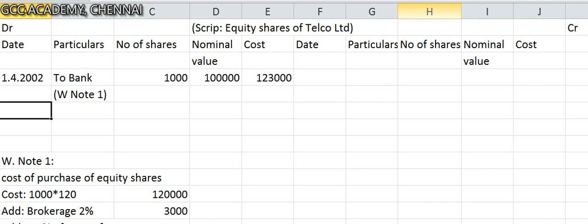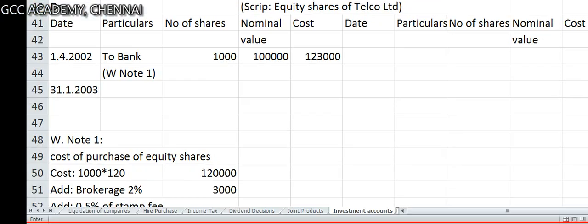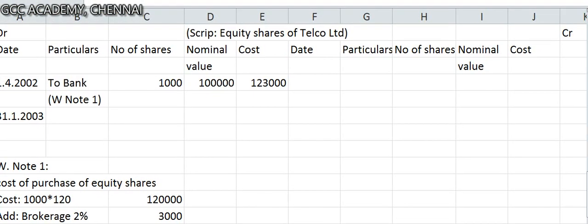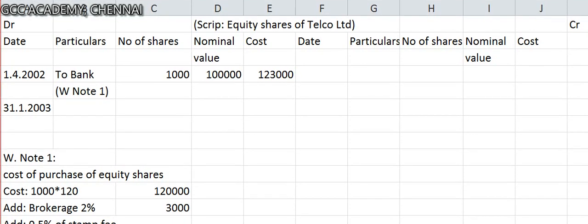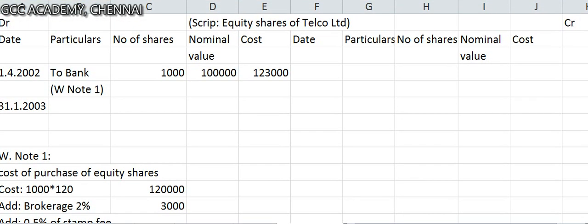After 1/4/2002, what happens? On 31/1/2003, they are going to give you bonus shares. So this person is actually getting bonus shares. So let's put it as bonus shares.